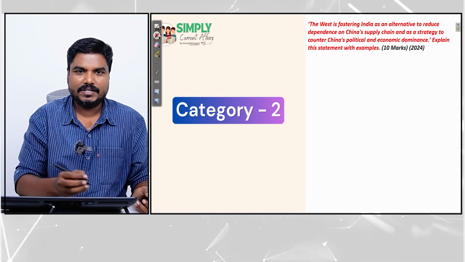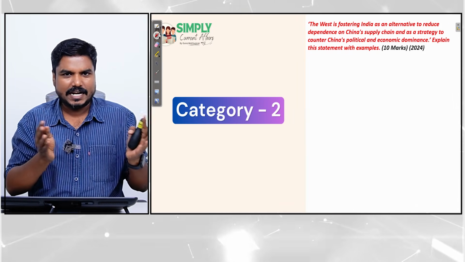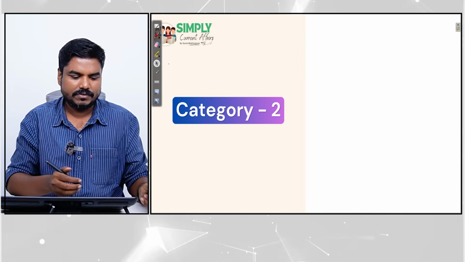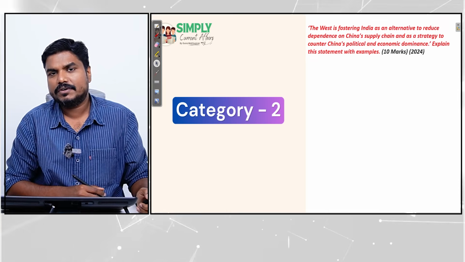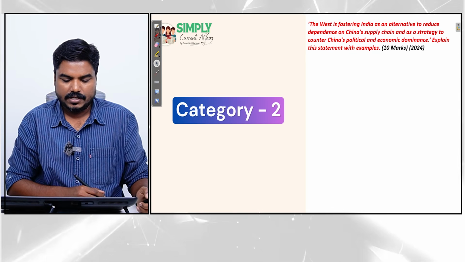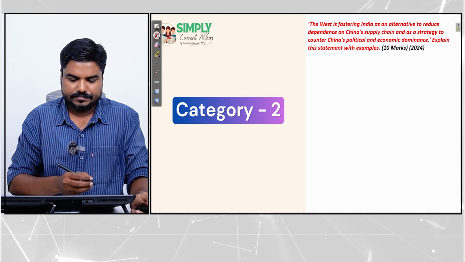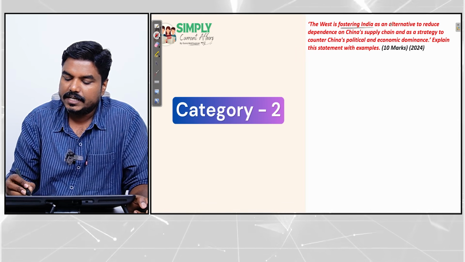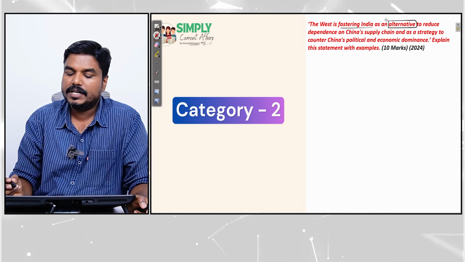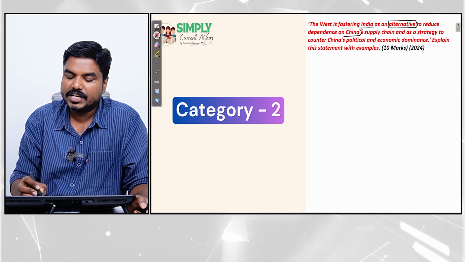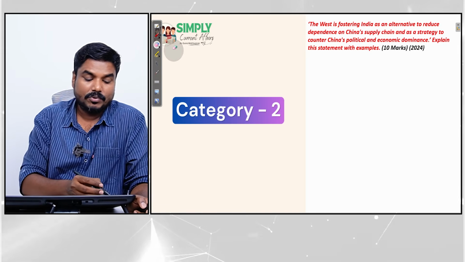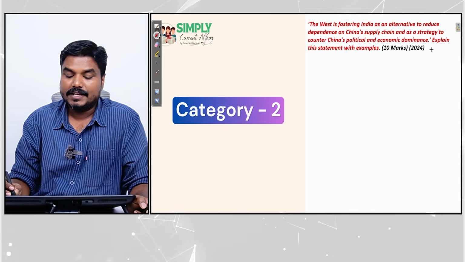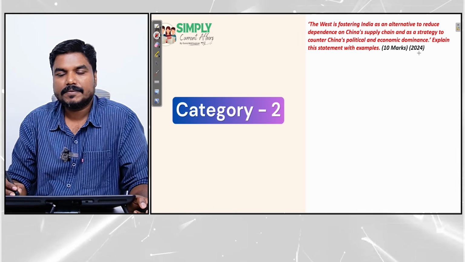So we have divided the questions into category 1 and category 2. Category 1 questions are what we discussed in the last session. Now we will focus on category 2. So look at this question. The West is fostering India as an alternative to reduce the dependence on China's supply chain and as a strategy to counter China's political and economic dominance. Explain the statement with examples.